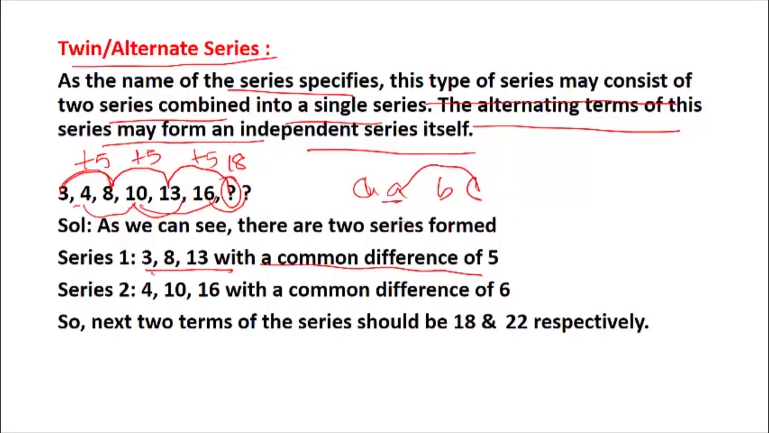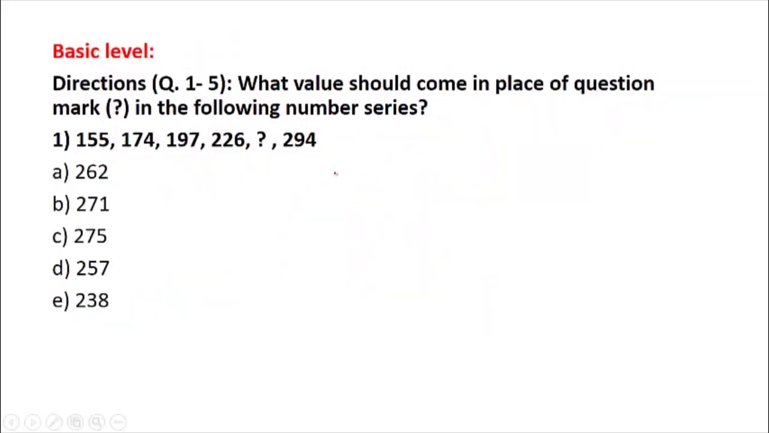Again if you see here, the common difference is 6. If you add 6 here, it will give you 10. If you again add 6, it will give you 16. If you again add 6, it will give you 22. So the values would be 18 and 22. So we are talking about basic level problems now.